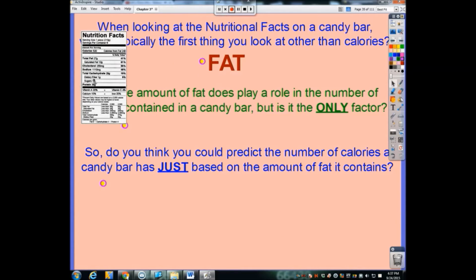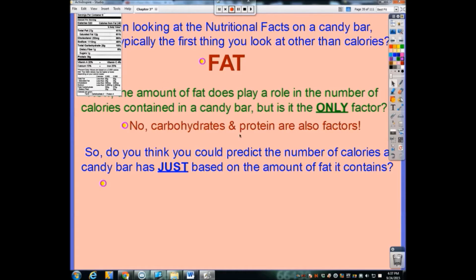So to throw this in here, carbohydrates and protein are also factors besides fat. So, do you think that you could predict the number of calories a candy bar has just based on the amount of fat it contains?